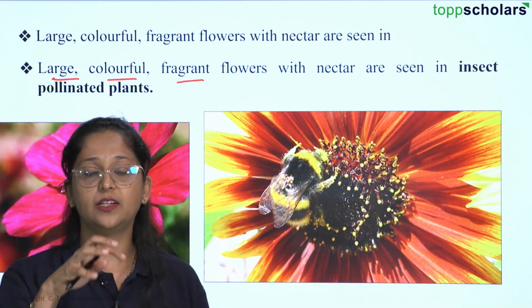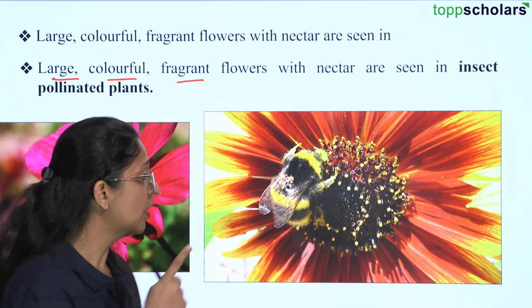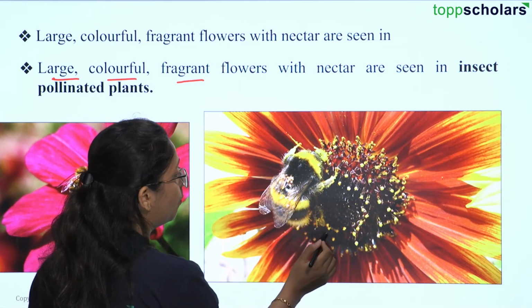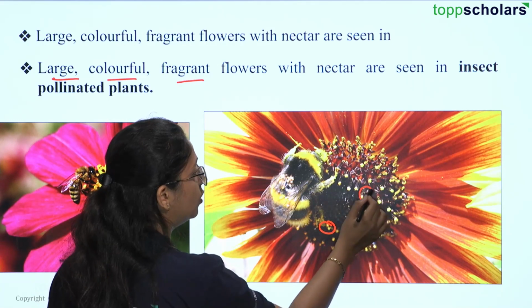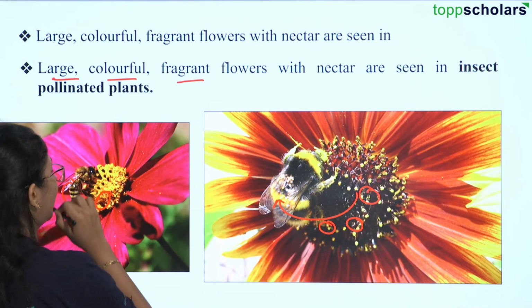And when they are attracted towards a flower and trying to absorb the nectar, the pollen grains present on the flower will fall onto the body of the insect.